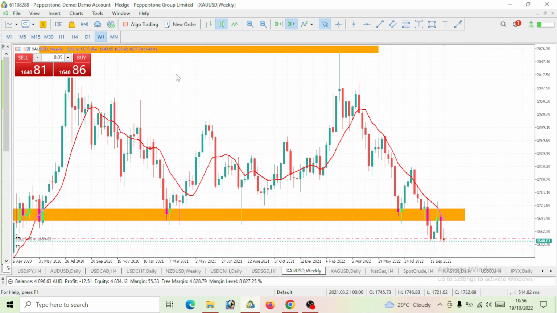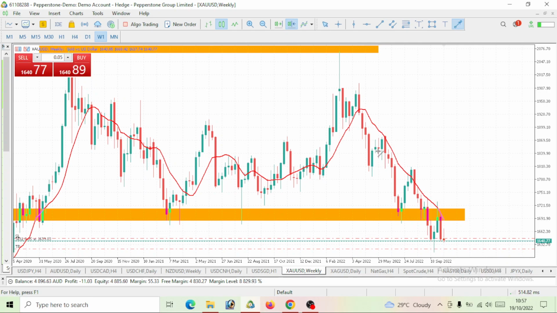We all know that once price is ranging within a support and resistance level, and it breaks out of the resistance level, definitely price will come to test that level, right? Same thing, if price breaks out of the resistance level, it will definitely come to test it. If it breaks out of the support level, then price will definitely come to test that support level, right?